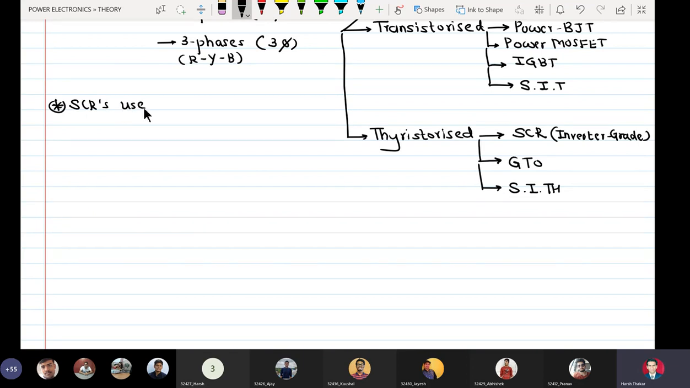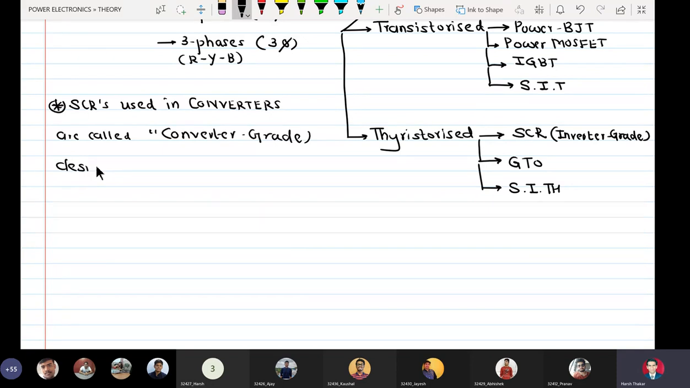Make a note here that SCRs used in converters are called converter grade, designed to operate at line frequencies.